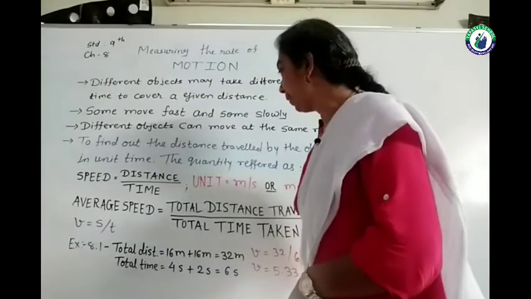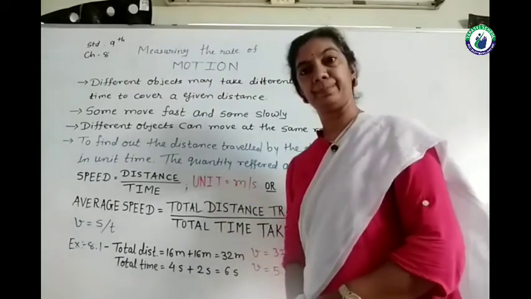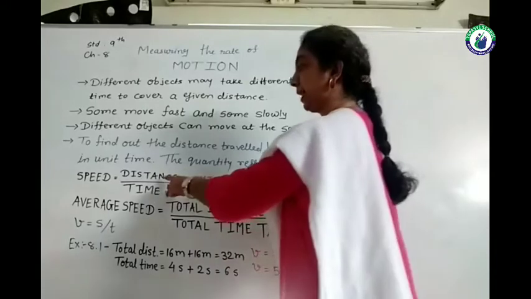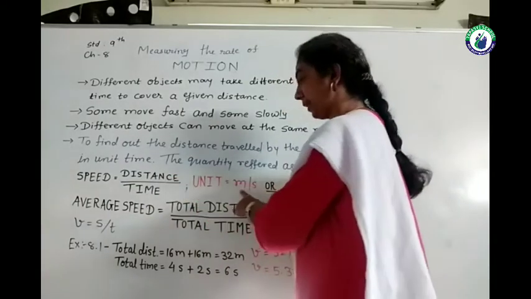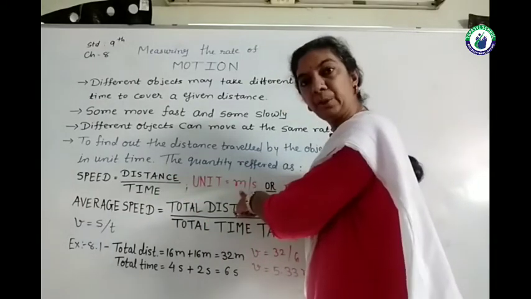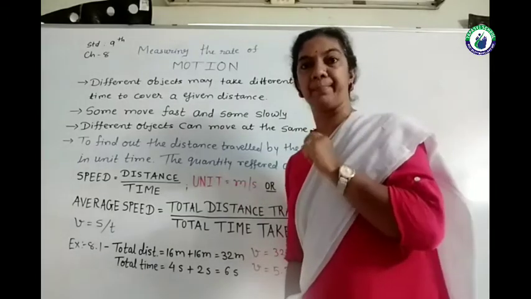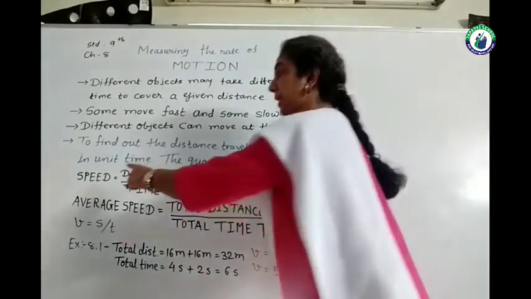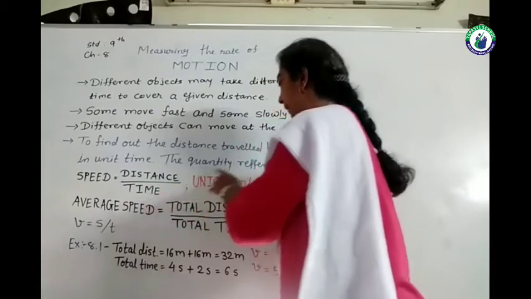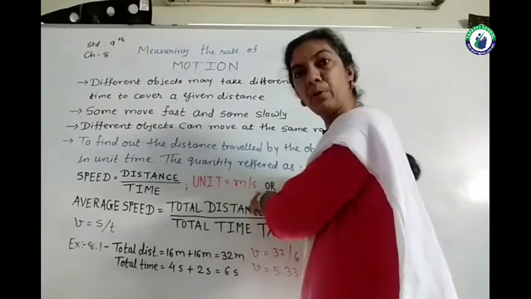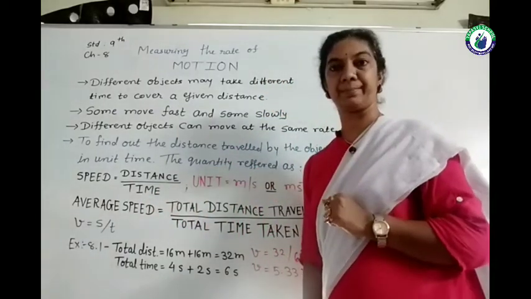Now what about the unit of speed? So we have discussed that the standard unit of distance is meter, which is symbolized as m, and the standard unit for time is second, which is symbolized as s.